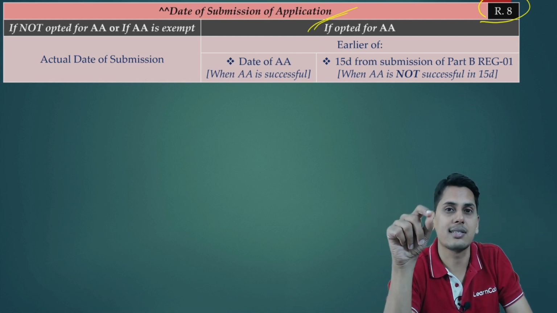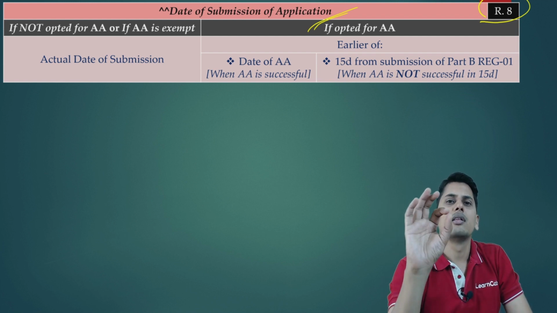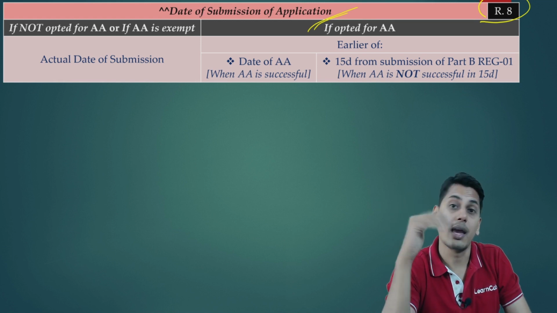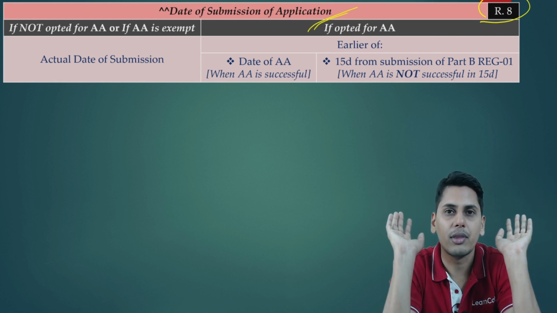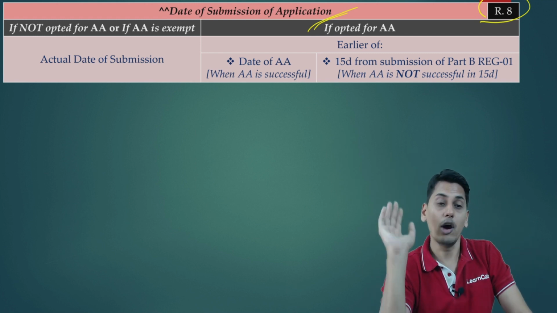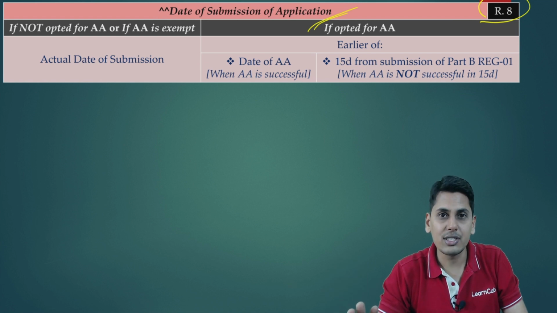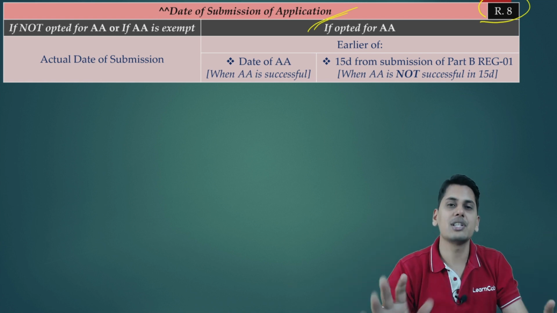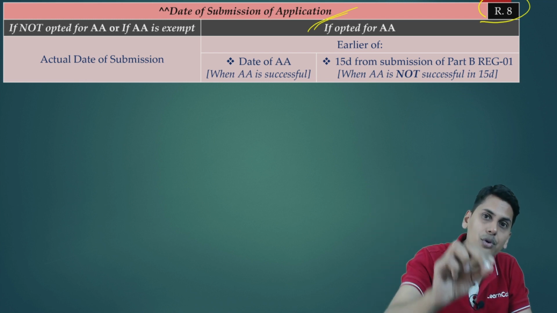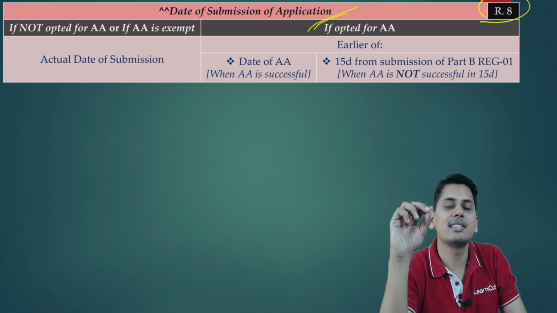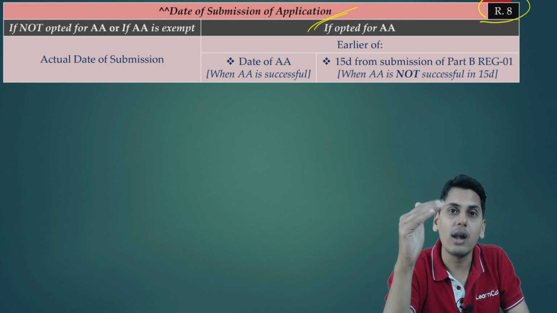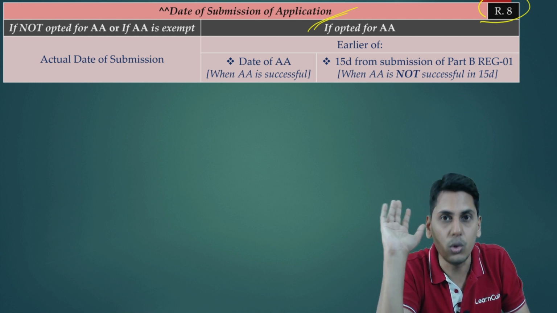When will this process of receiving the link happen? In REG01 part A, part B, you say yes, I want to authenticate the Aadhaar, and then you submit the part B of REG01. Thereafter, you will be receiving a link for authenticating the Aadhaar. Now friends, you press the link, you carry out the validation. The moment the validation is successful, you will receive the acknowledgement of you successfully submitting the GST registration form REG01. You will be receiving an acknowledgement, that is REG02.